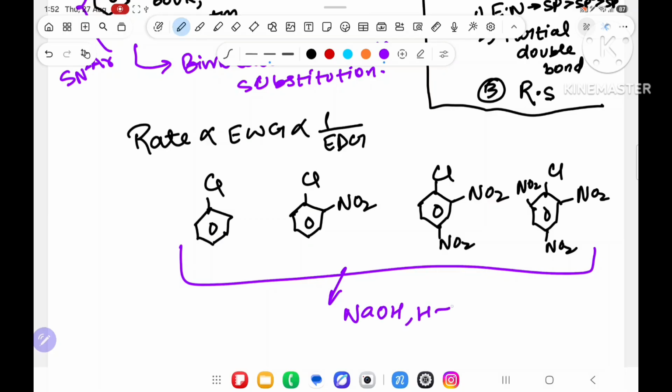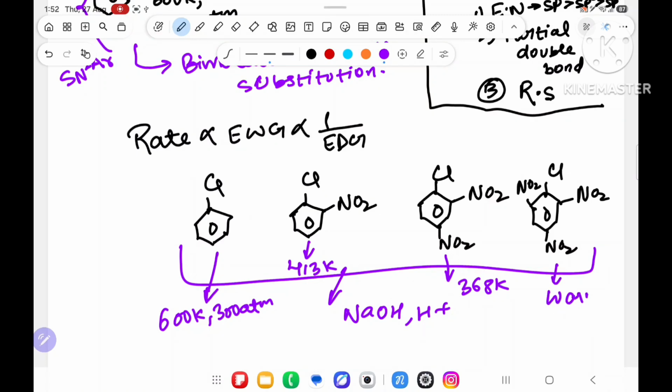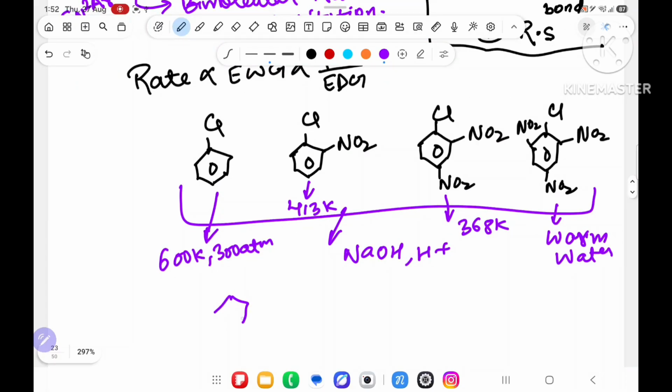with NaOH and H plus, for this you require 600 Kelvin, 300 atm. For this, with an electron withdrawing group coming, you require 413 Kelvin. For this you require 368 Kelvin. For this you require simple warm water. And everyone will convert. Chlorobenzene is converted into phenol.